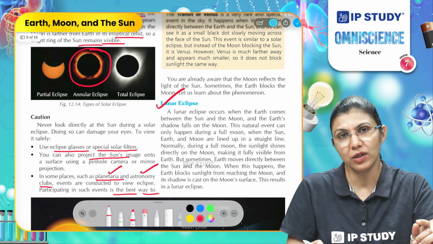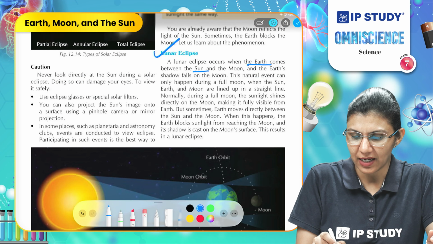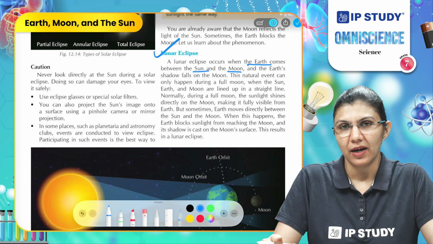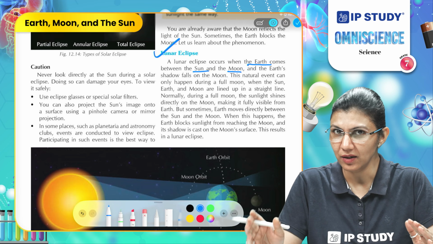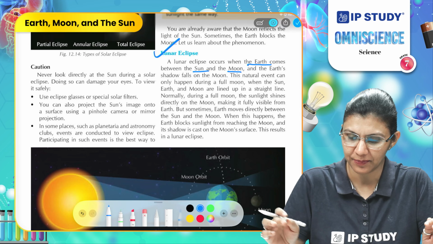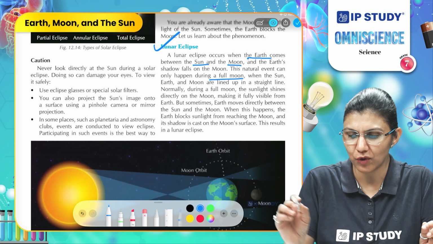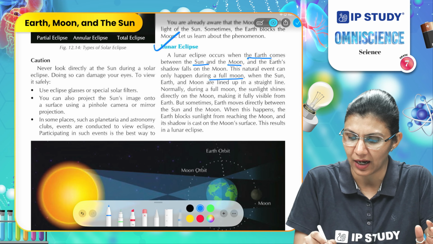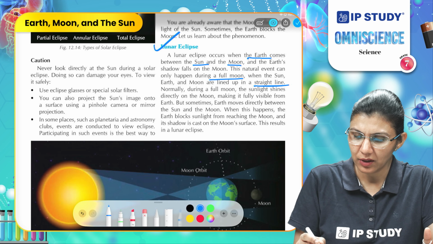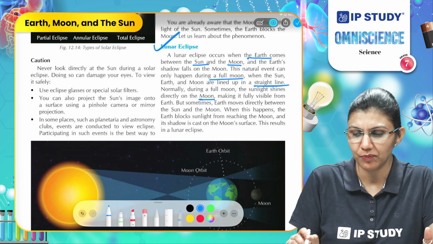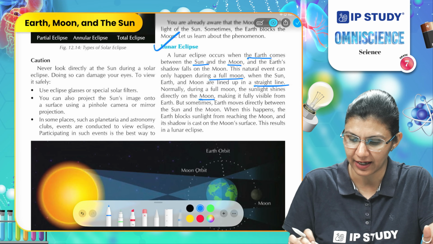Next is the lunar eclipse. A lunar eclipse occurs when the Earth comes between the sun and the moon. Because of this, the Earth casts its shadow on the moon by blocking the sunlight. This natural event can only happen during a full moon, when the sun, Earth and moon are lined up in a straight line. Normally during a full moon, sunlight shines directly on the moon, making it fully visible, meaning we see the complete circular moon in the night sky.